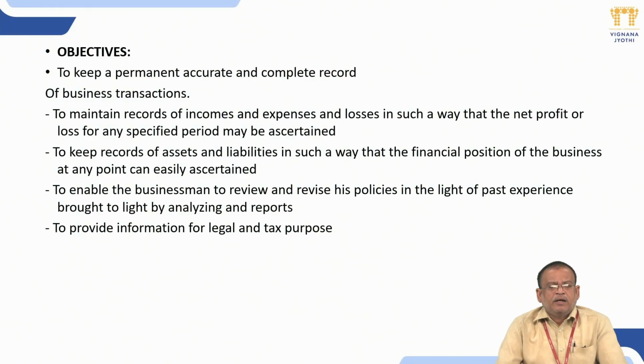Next is to maintain a record of incomes, expenses and losses in such a way that our net profit or loss for a specified period may be ascertained. How much income we earned and how much expense we incurred are known with the assistance of recording business transactions in accountancy. Next is to keep a record of assets and liabilities in such a way that the financial position of the business at any point can easily be ascertained. To know the assets and liabilities on a particular day, recording of business transactions is required, and that is fulfilled with the assistance of accountancy.